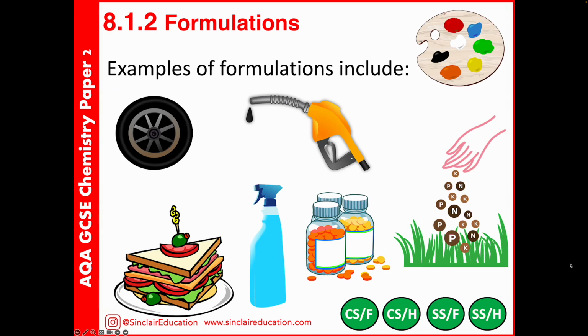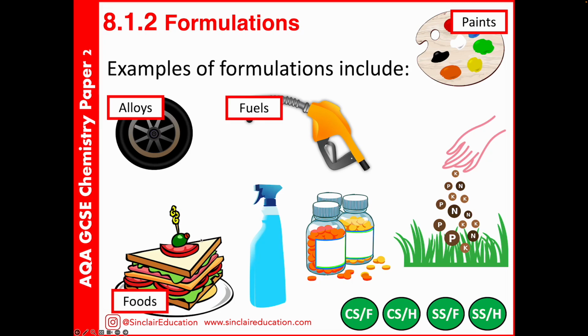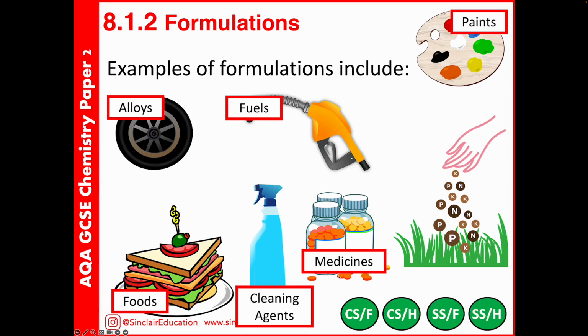There are loads of examples of formulations in everyday life that link to chemistry. So, for example, paints. The different combination of pigments in paints gives them the specific colour that they have. Alloys are also an example of a formulation, as are fuels. Foods also, so we need to follow a specific recipe and have the key ingredients and the correct components. Cleaning materials are too. And medicines, these are a big example of a formulation. So all the key ingredients are in fixed proportions to give that medicine the properties we're looking for.